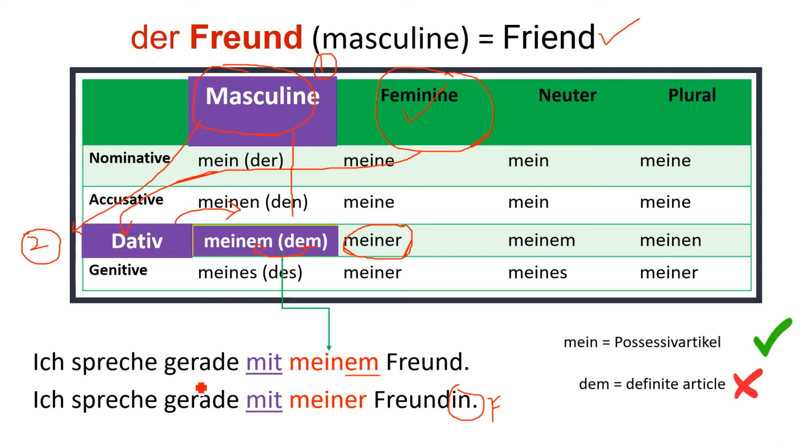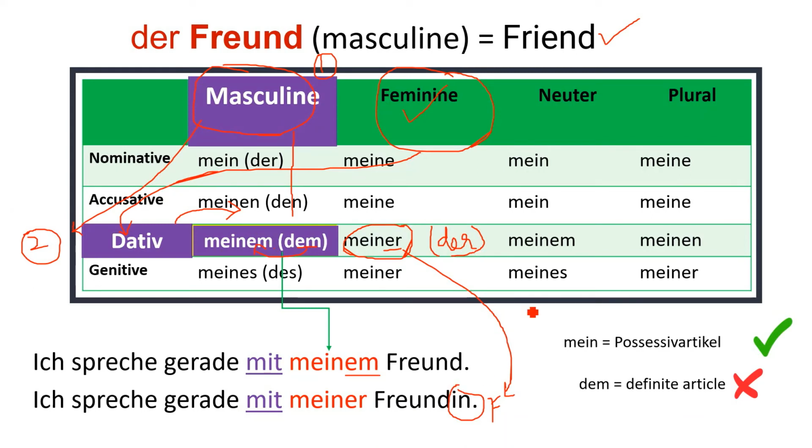Then you will find out how to change the ending because this is dem and this one is der. So the ending er will go to meiner. Okay, and this is how your meiner Freundin. Ich spreche gerade mit meiner Freundin. So this way it becomes very easy.